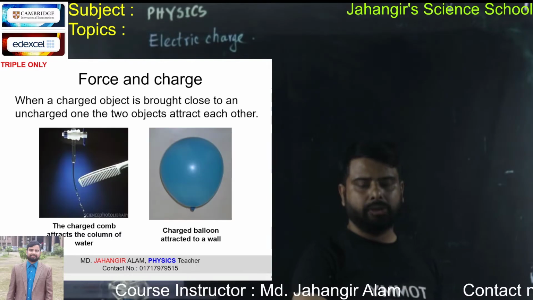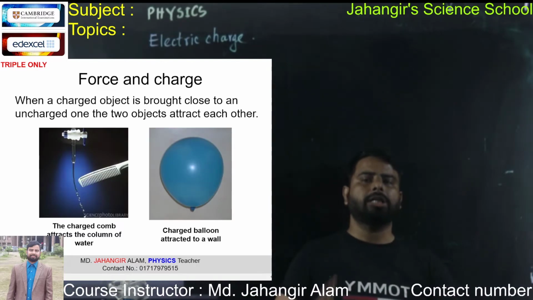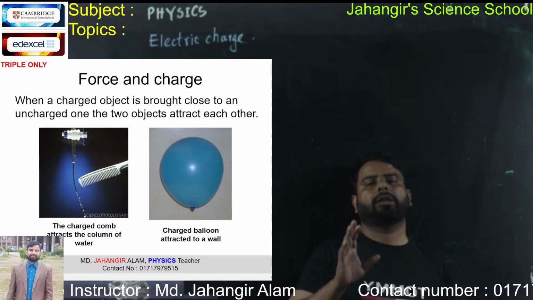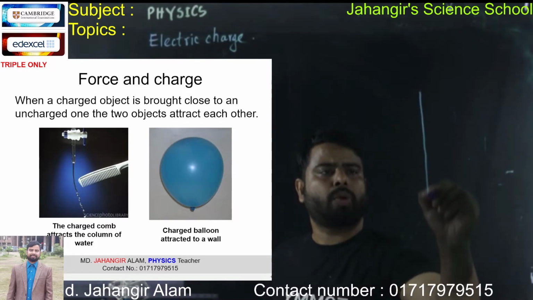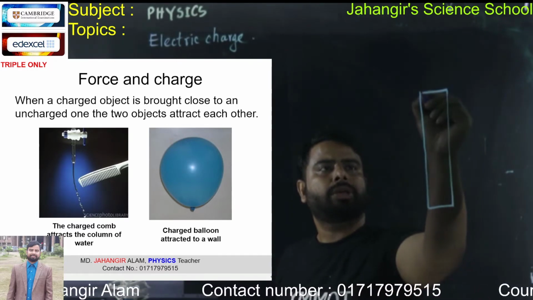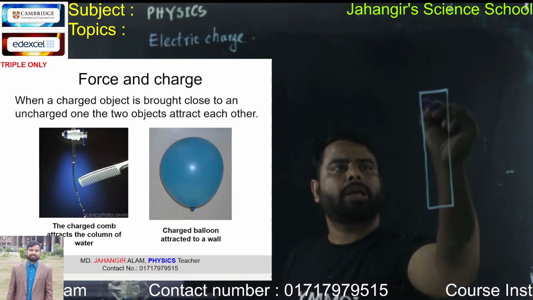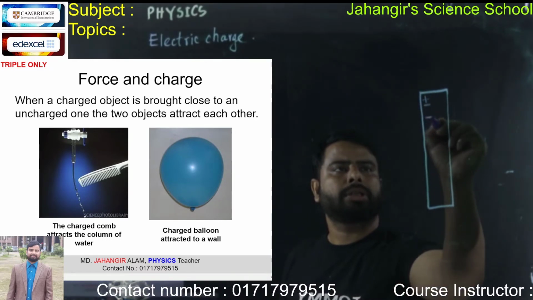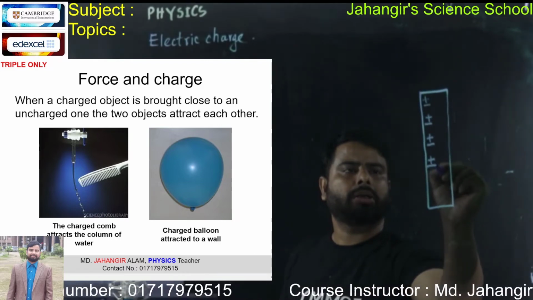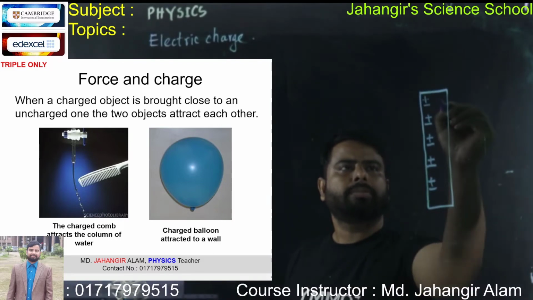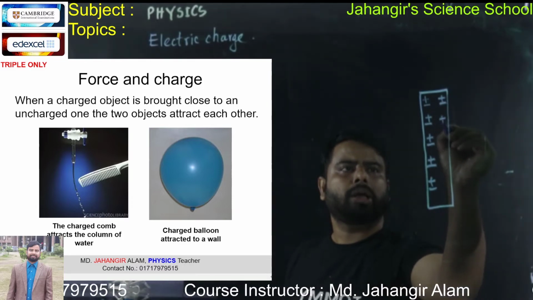In this way, a charged balloon is attracted to a neutral wall. Say this one is a neutral wall. Neutral wall means it has equal number of positive and negative charge. Look at the diagram. It is a neutral wall.